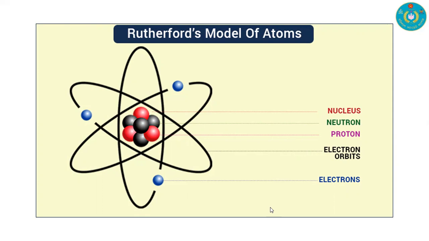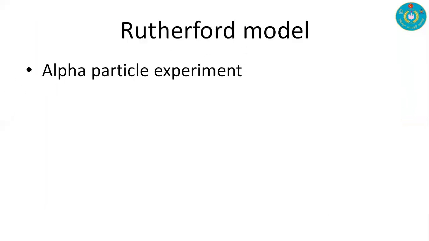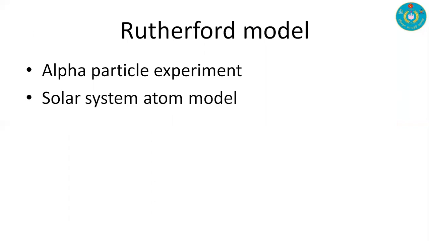After describing it, we can conclude the Rutherford model as follows: in the center we have the nucleus, and in the nucleus we have neutrons and protons, and the electrons are circulating in circular electron orbits around the nucleus. In the Rutherford model, at first we have an experiment known as the alpha particle experiment, and the Rutherford model is also known as the solar system atom model.